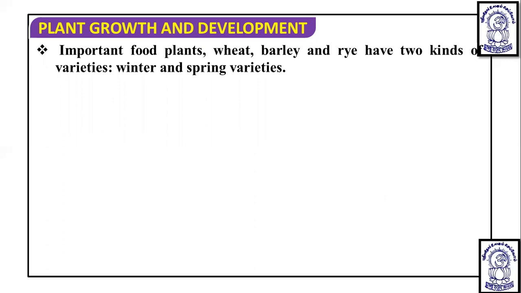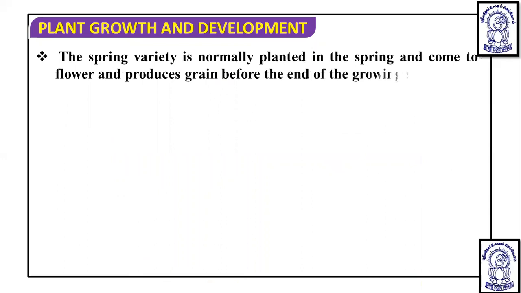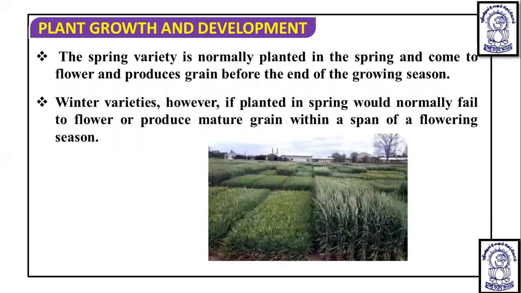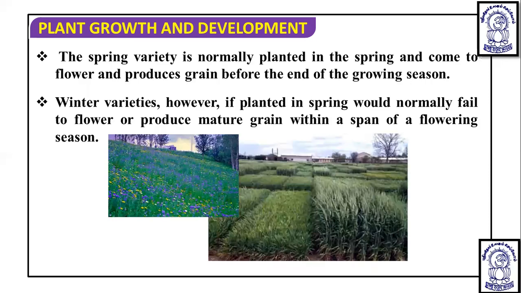To understand this, wheat, barley, and rye are annual plants that have two kinds of variety, winter variety and spring variety. Now let's understand. The spring variety is normally planted in the spring, and they come to flower and produce grain before the end of the growing season. Winter varieties, however, if planted in the spring, would normally fail to produce mature grain. Now, why this takes place, we have to understand here.